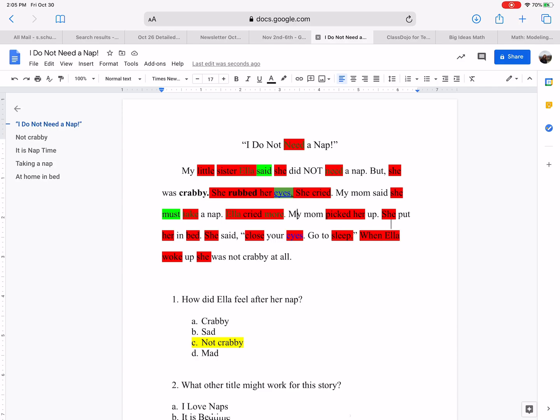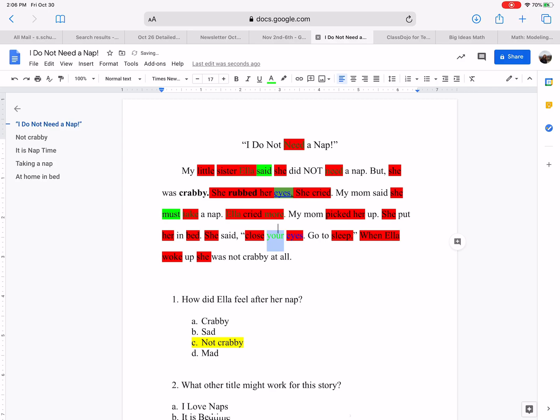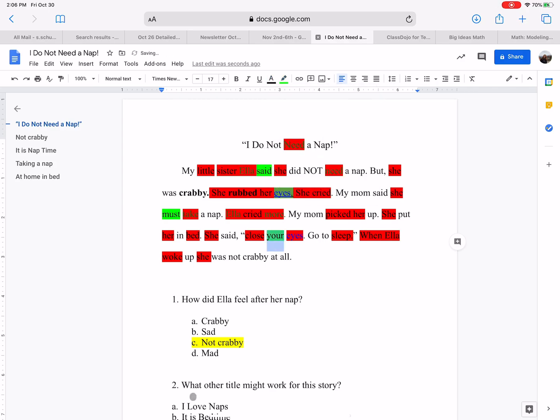Her up. She put her in bed. She said clothes. Now let's count out clothes. 1, 2, 3, 4, 5. So we were close to close. The 4 letters in close. And then your would be highlighted green because 1, 2, 3, 4. Now let me change that to black and highlight that to green. There we go. Your eyes.